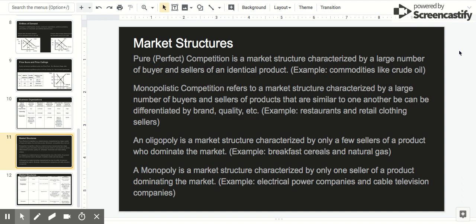An oligopoly is a market structure characterized by only a few sellers of a product who dominate the market. Some examples are things like maybe breakfast cereals or natural gas providers. A monopoly is a market structure characterized by one seller of a product dominating the market. Right, and the example here, things like power companies or cable television companies.